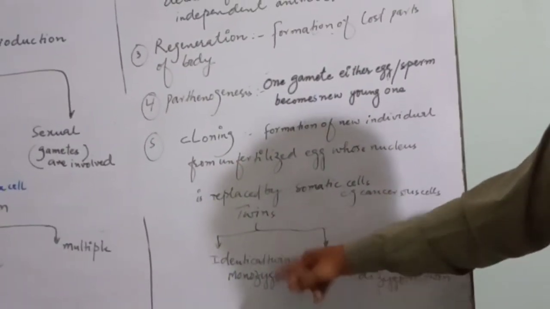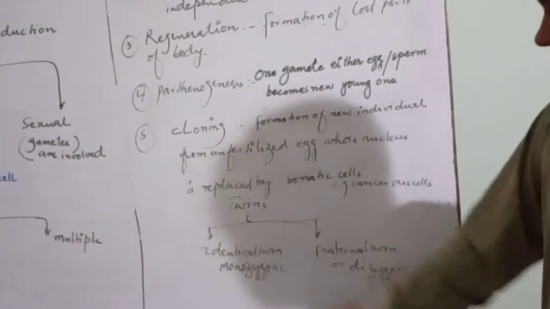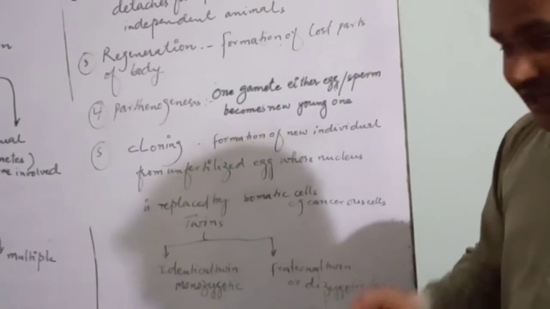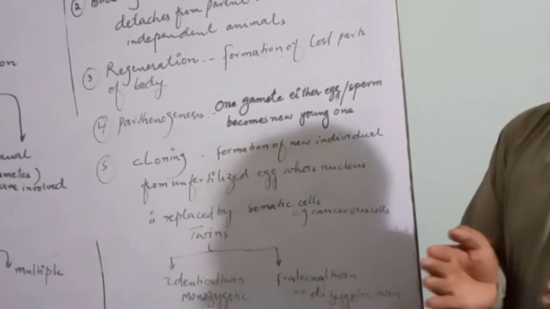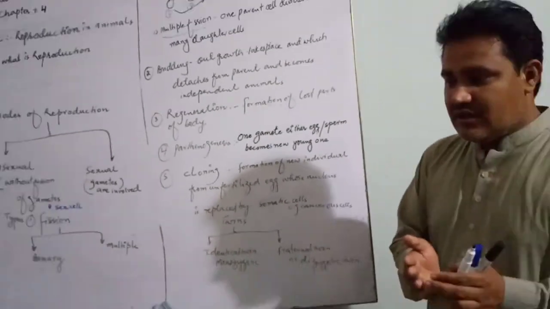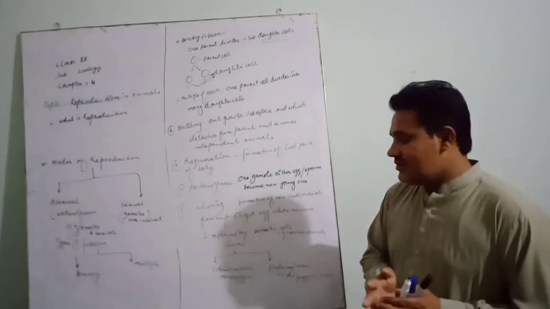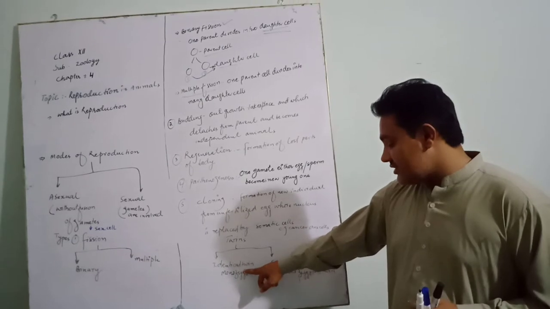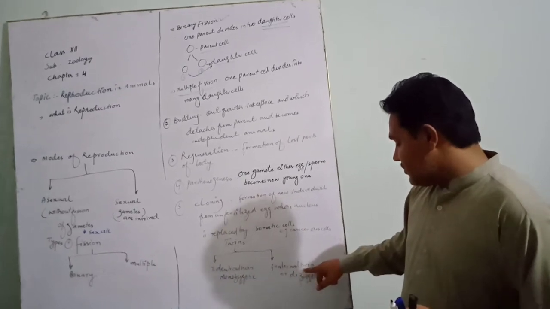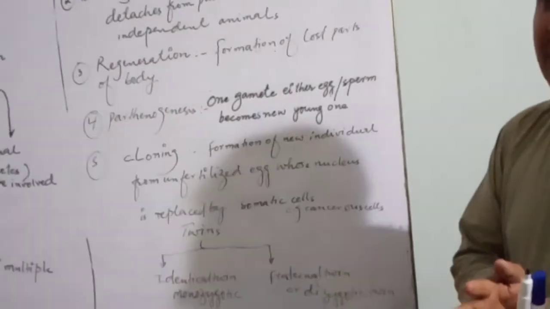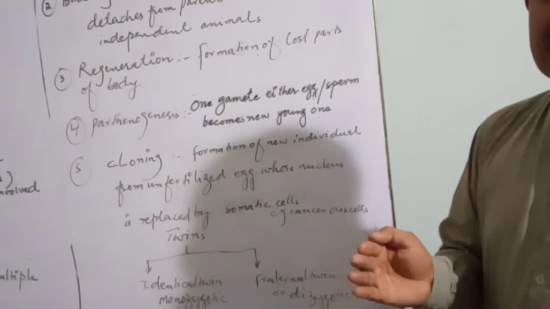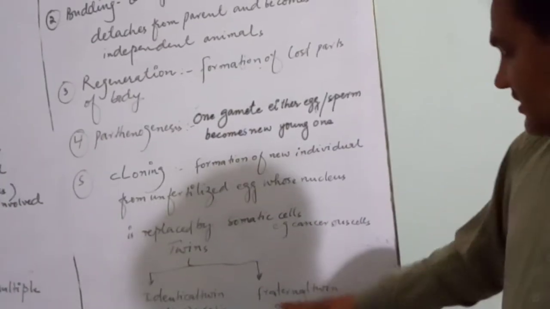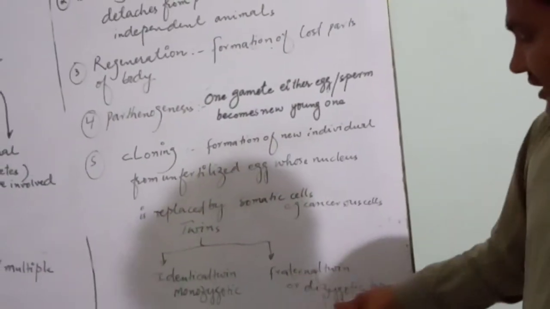There are two types of twins. One is identical twin, and this twin is called monozygotic twin. It means the zygote divides, the zygote becomes another zygote. In this, one zygote is involved. Fraternal twin is one in which two sperms and two eggs fertilize each other. The other name of fraternal twin is dizygotic twin.